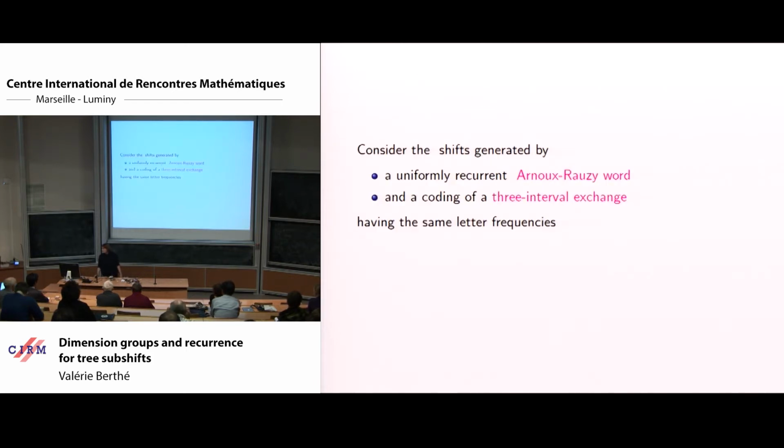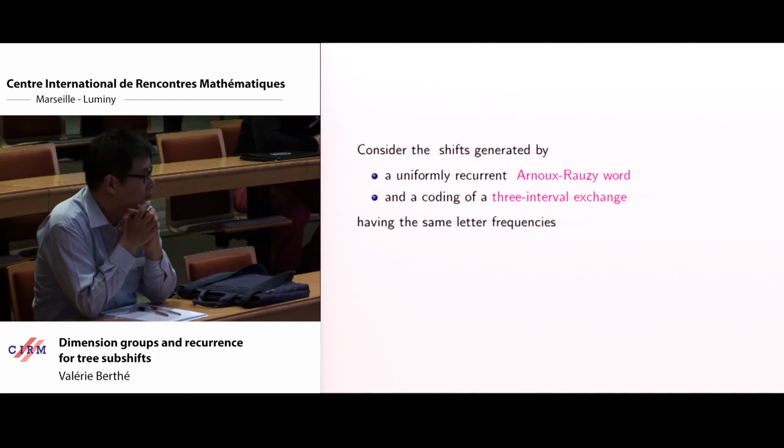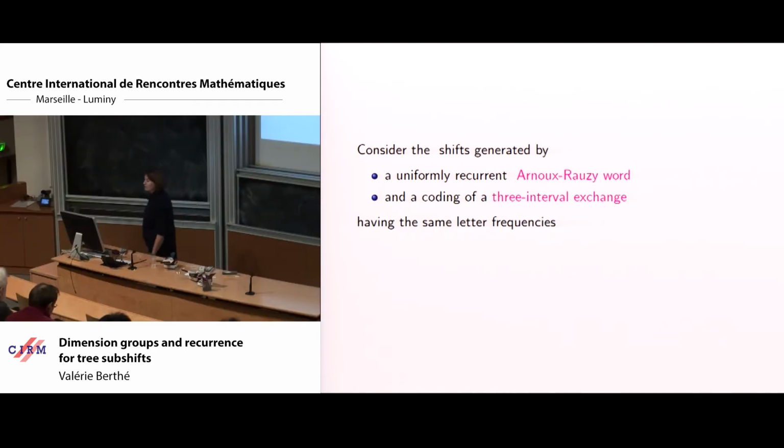Just to give a motivation, I will start with a question I've asked to Sébastien, Pierre, Pascal, several of you. I've got a uniformly recurrent Arnoux-Rauzy word, and I've got a coding of a three-interval exchange, and I take the same letter frequencies. My question is, how can we compare them?